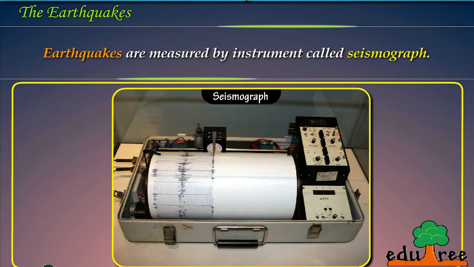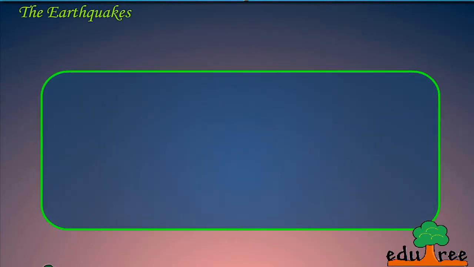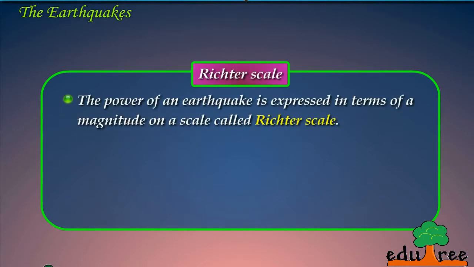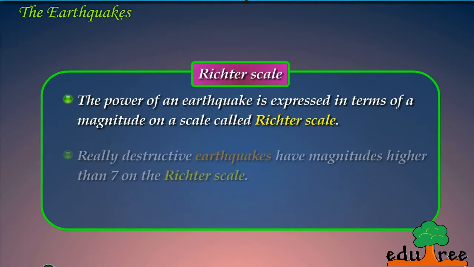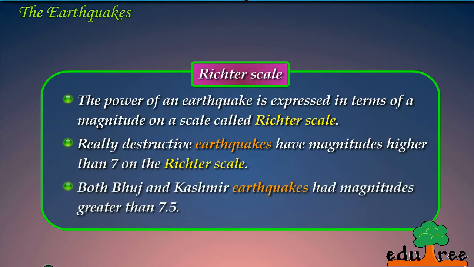Earthquakes are measured by an instrument called a seismograph. Richter scale. The power of an earthquake is expressed in terms of magnitude on a scale called the Richter scale. Really destructive earthquakes have magnitudes higher than 7 on the Richter scale. Both the Bhuj and Kashmir earthquakes had magnitudes greater than 7.5.